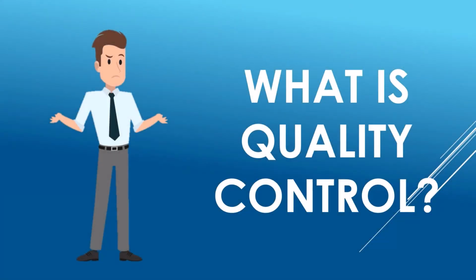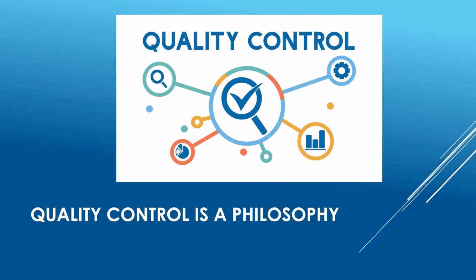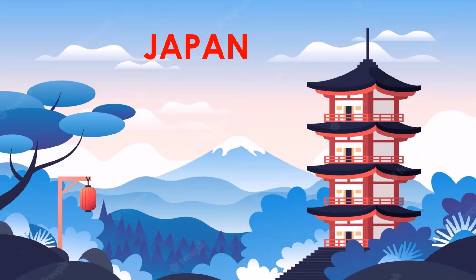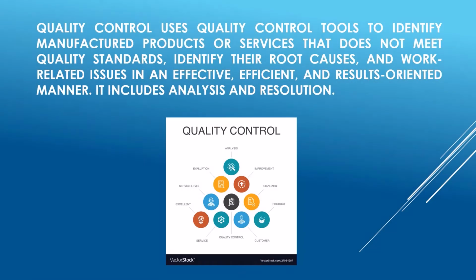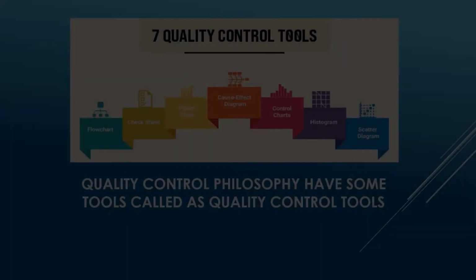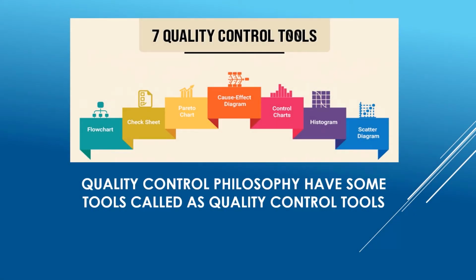Now, what is quality control? Quality control is a philosophy that originated in Japan. Quality control uses quality control tools to identify manufactured products or services that do not meet quality standards, identify their root causes, and work-related issues in an effective, efficient, and results-oriented manner. It includes analysis and resolution. Quality control philosophy has some tools called quality control tools. There are 7 quality control tools.